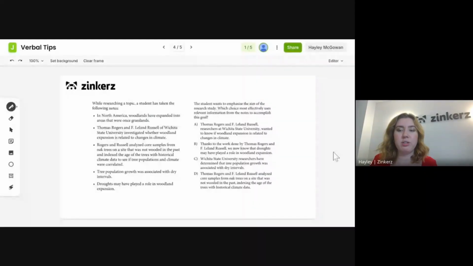All right, so looking at our question for today, we can see that this is going to be one of our bullet point or synthesis questions. So we're going to focus on our goal to start, which is always very specific. And in this case, it says that the student wants to emphasize the aim of the research study. So this is going to be important. We know that our correct answer is going to have to focus on a study and specifically its aim or its purpose, its goal, whatever it hopes to accomplish. So then as we look at our bullets over here, we're going to see which ones talk about that.